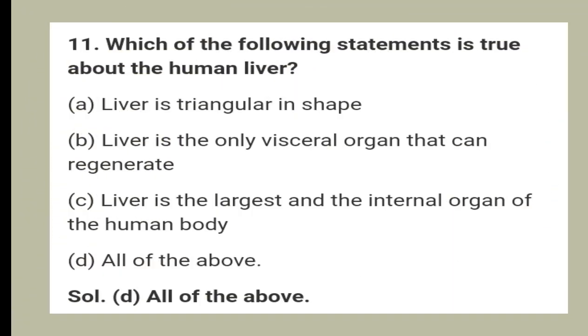11. Which of the following statements is true about the human liver? Option A liver is triangular in shape, option B liver is the only visceral organ that can regenerate, option C liver is the largest internal organ of the human body, and option D all of the above. And the answer is all of the above.